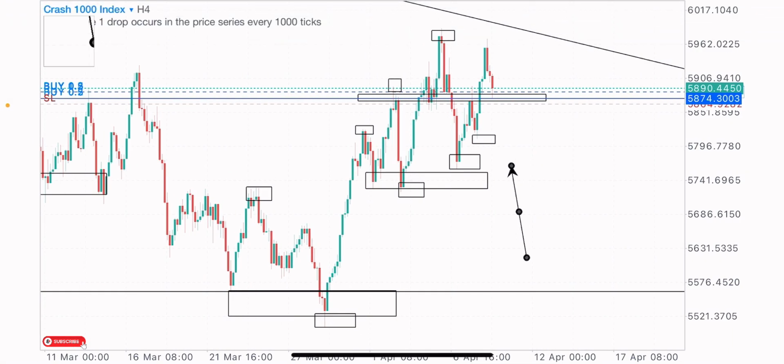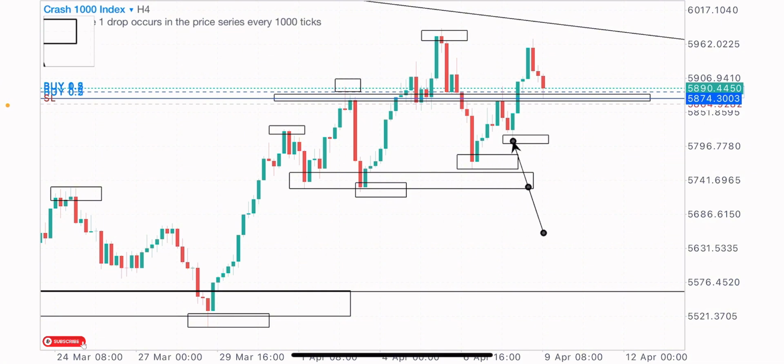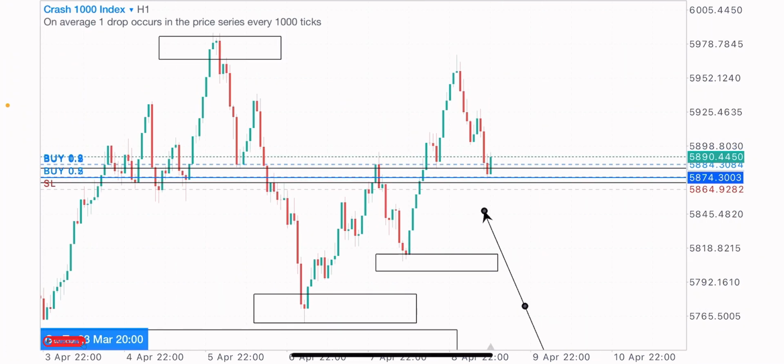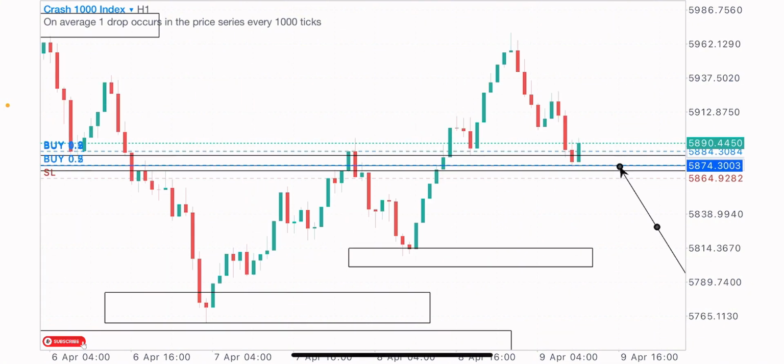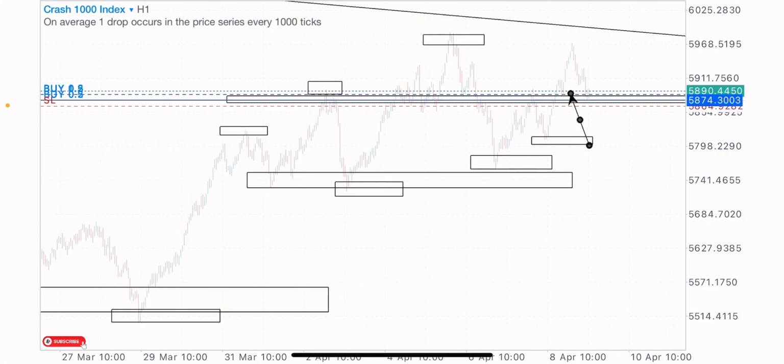So it's at this point that I identified this double bottom formation. Right, we got the first low here, the second low, then the neckline which price broke out of. So I was like, if price can give you a test of this broken neckline, I would be buying this index. So I took my buys here on the retest of this neckline, this double bottom formation neckline, and I shared the buy signal to my VIP members. This is on this 1 hour time frame.